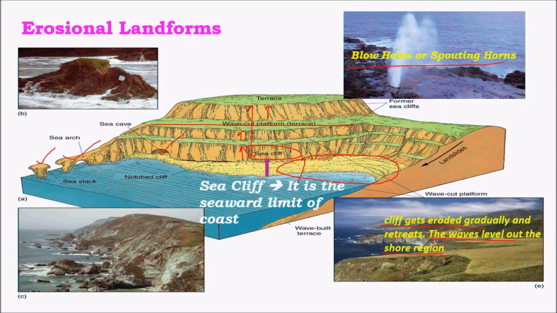Sea cliffs, where the strata is weak, is eroded, giving a cave-like structure called a sea cave. And if this sea cave-like structure is formed in between the ocean, then it gives rise to an arch structure, which is called a sea arch. And when one side of the arch is broken and falls apart into the sea, then the remaining section is seen in the form of a sea stack.